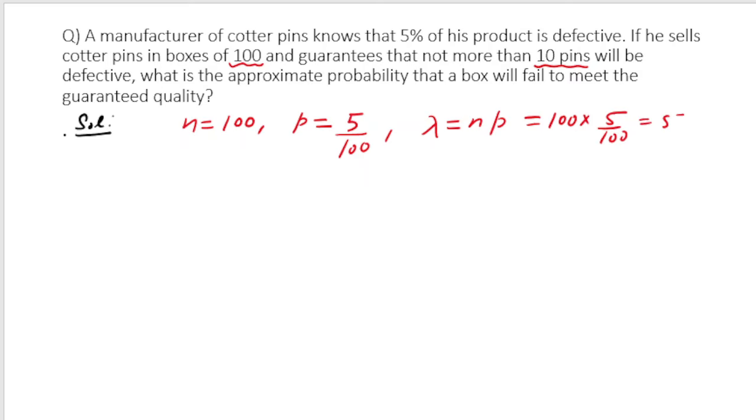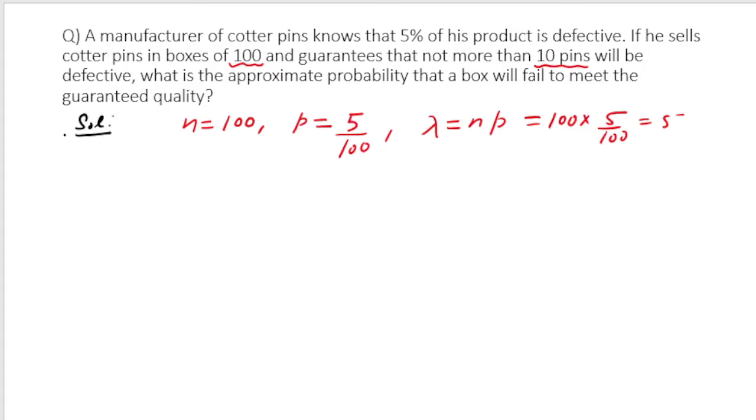So I hope you have developed the sense here that if you are putting the pins in a box of 100, on average you may expect that there will be 5 pins which will be defective, right? It means that sometimes it may also happen that no pin is defective. Sometimes it may also happen that 20 pins are defective. Getting my point or not? Because if you have boxes in which you have put 100 pins, on average, because of your experience in this sector, you know that our machine is creating 5% defective product, right?